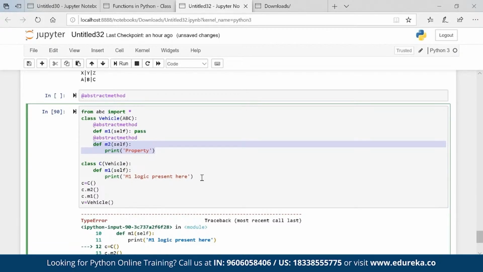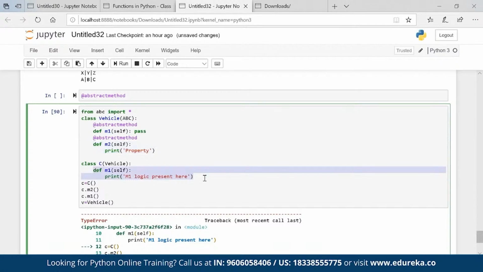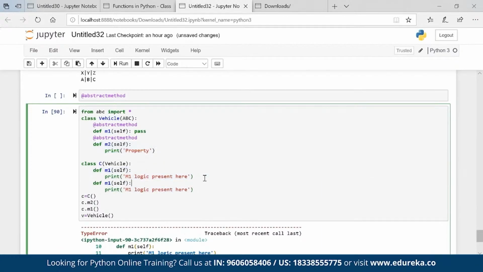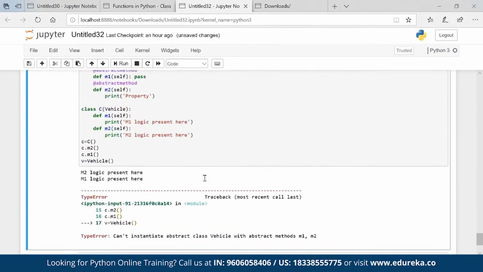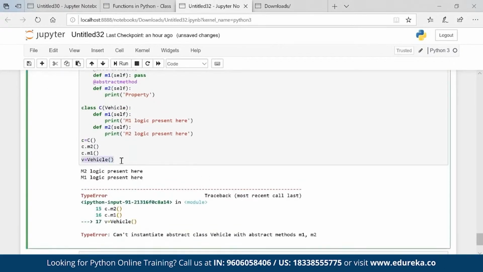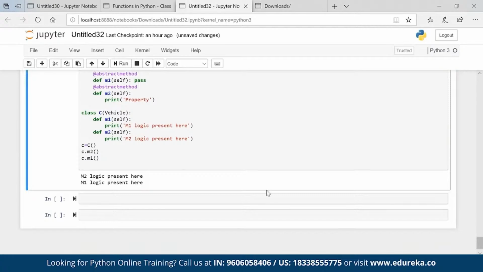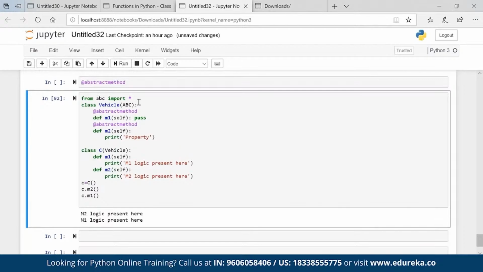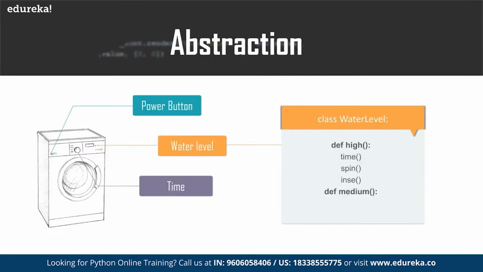You have to support your parent for creating that property also. And now you can see that we are getting the m1 and m2 logic built. So when my parent class's methods are not created, the child is helping the parent, and that is what an abstract method is all about, because this method is not properly built as of now.